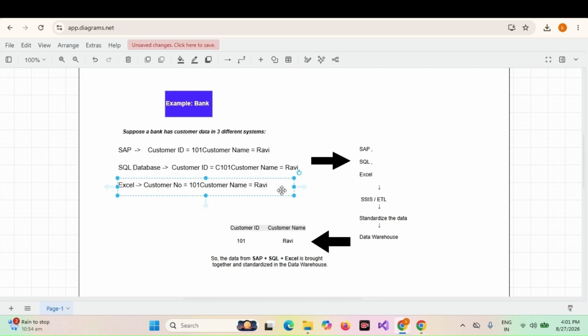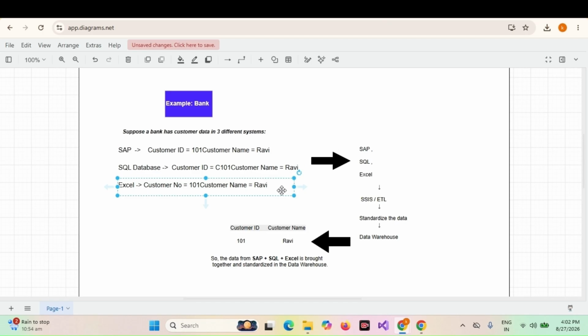Here we use the SSIS ETL tool. What will the ETL tool do? Whatever the data from the different data sources, it will be extracted and transformed. When you see this one, SAP, SQL, and Excel, the data is going to be dumped into the ETL tool. It will clean the data, and it is going to standardize the data. Standardize the data means common format. Then it will be stored into the data warehouse.